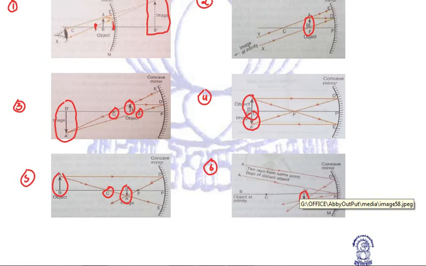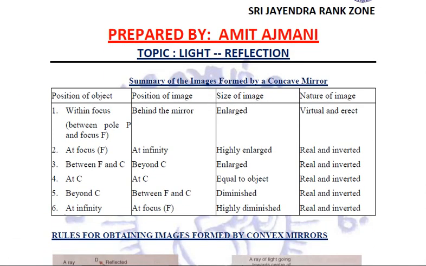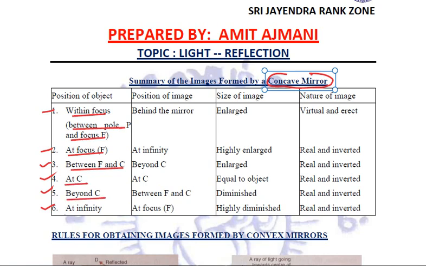So, all these ray diagrams you must practice, and the conclusion let us see in the form of this table as to, in case of a concave mirror, what were the six positions where we placed our object. It was within focus, that is between pole and focus, at focus, between focus and center of curvature, at center of curvature, beyond center of curvature, and at infinity. So these are the various positions of the object.